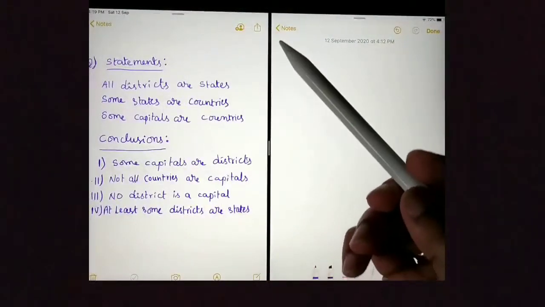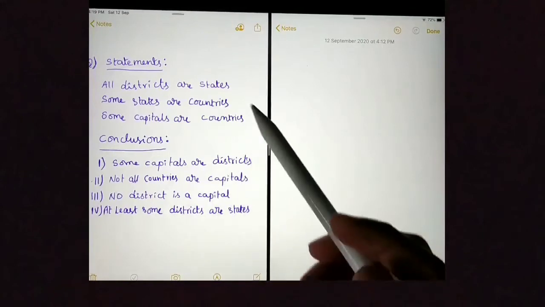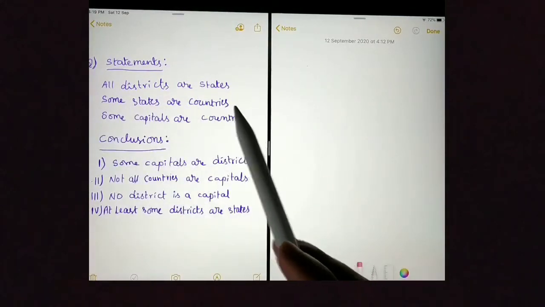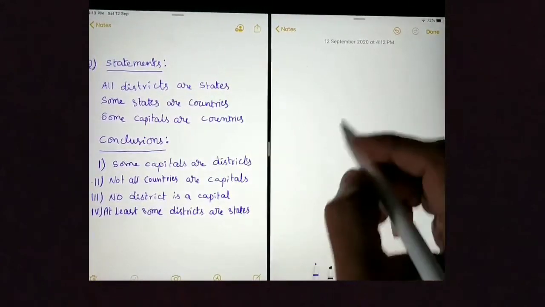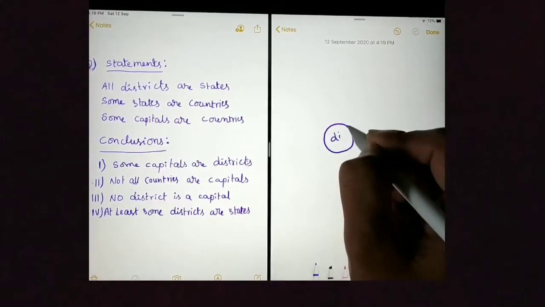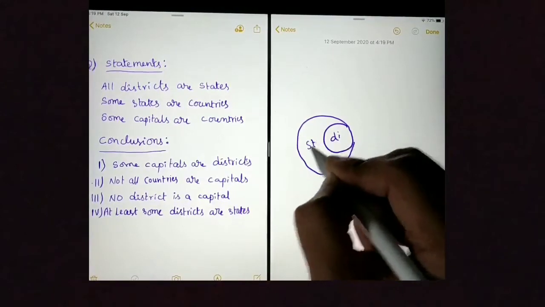Here is another question. It has 3 statements and 4 conclusions. First I will draw the Venn diagram. I will start with the statement "All districts are states." The district circle should be inside and the state circle should be outside.